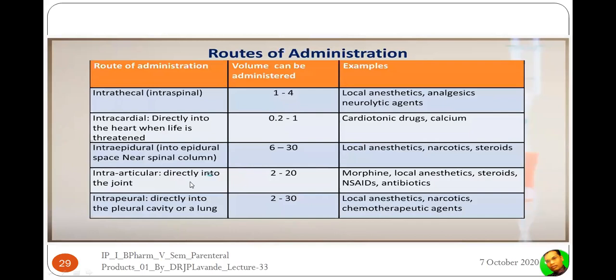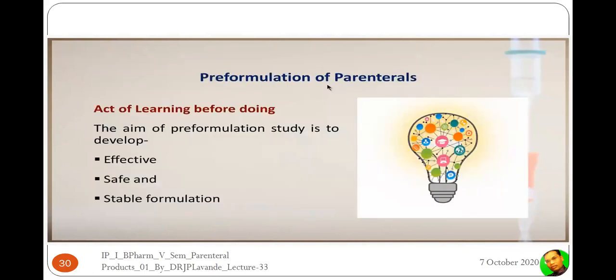Intraarticular route, that is the direct introduction into the joints. 2 to 20 ml volume is given. The categories of drugs given are anesthetics like morphine, local anesthetics, steroids, NSAIDs, and antibiotics. Intrapleural, that is directly into the pleural cavity of the lungs, 2 to 30 ml volume is to be given. Local anesthetic, narcotic, and chemotherapeutic agents are generally selected by this route.